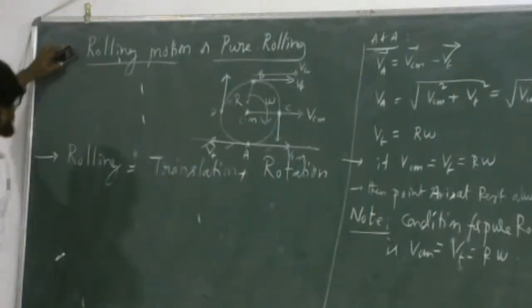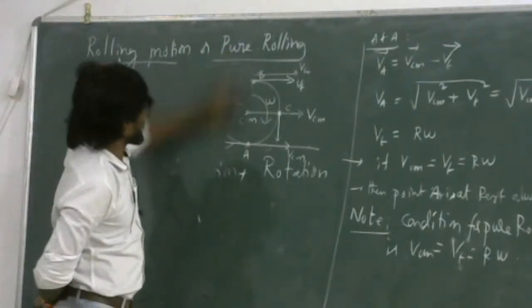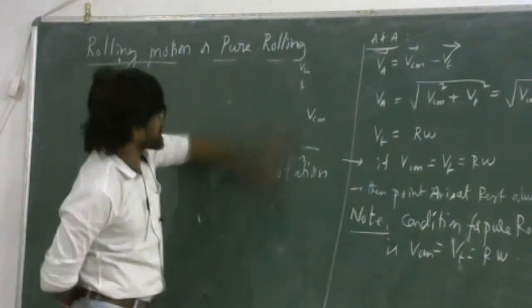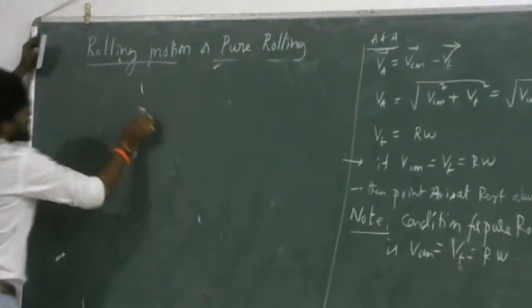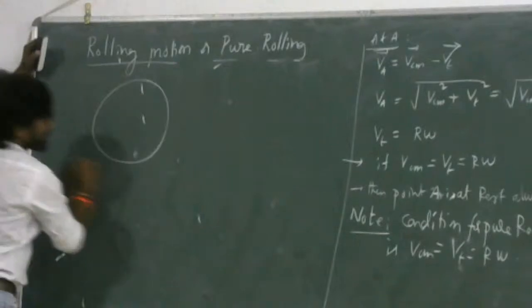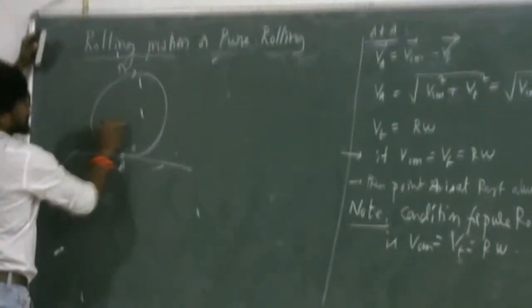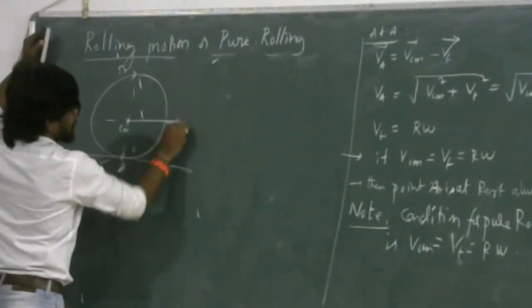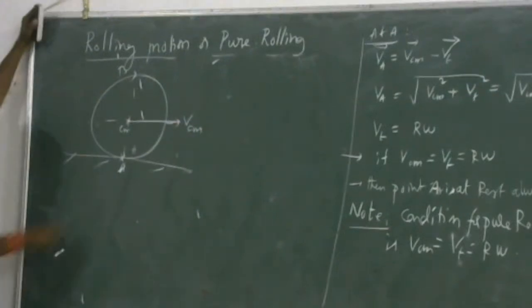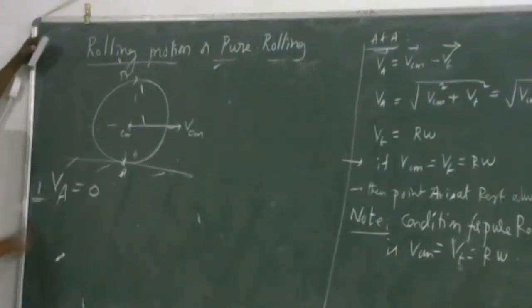Let us see. Write down, next some reading. For pure rolling, only for pure rolling, we will discuss how. Now we have a diagram. For pure rolling, consider this body on the surface. This is point A, this is B. This is one diameter, this is another diameter. This is the center of mass, moving with velocity VCM. This point will be at rest. Under pure rolling, the velocity of A will be equal to 0.